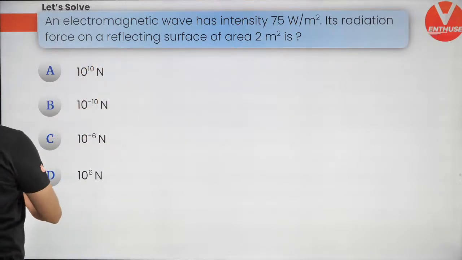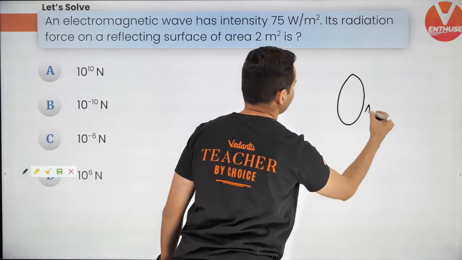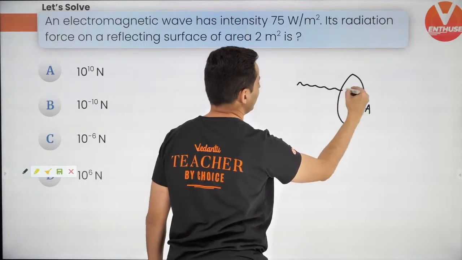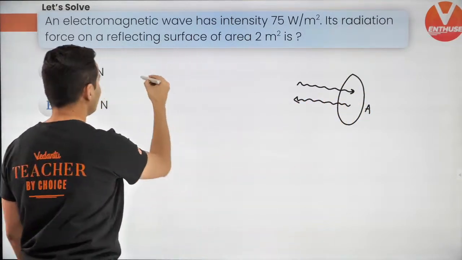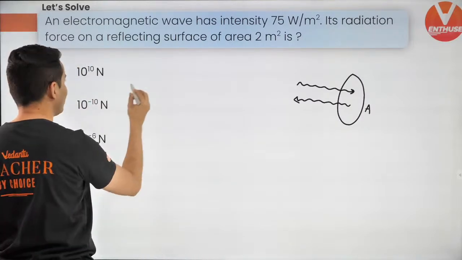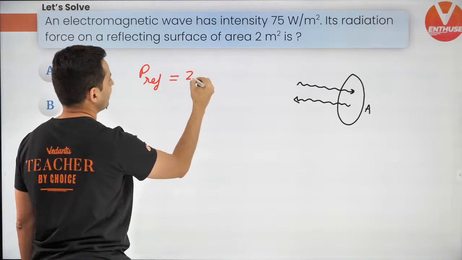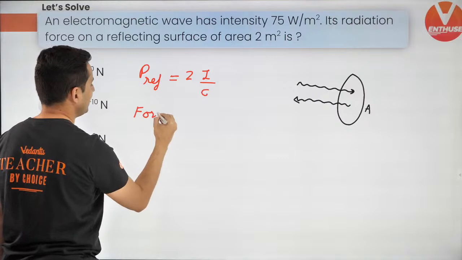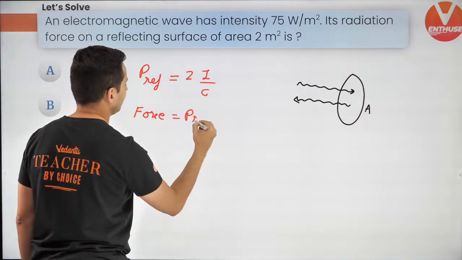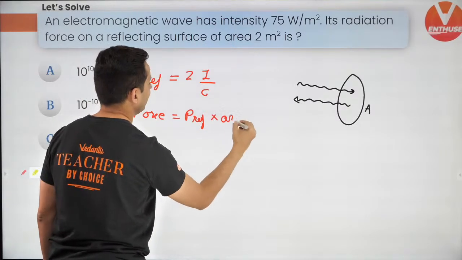Well, to think about it, guys, if this is my area, the radiation falls and reflects. That means the radiation pressure, which I just told you, for a completely reflecting surface was 2 times I by C. Hence, the force which will be exerted will be the pressure on that reflecting part multiplied by the area.